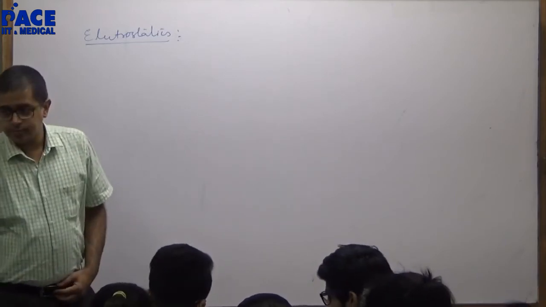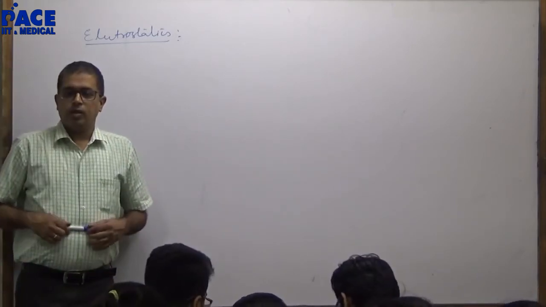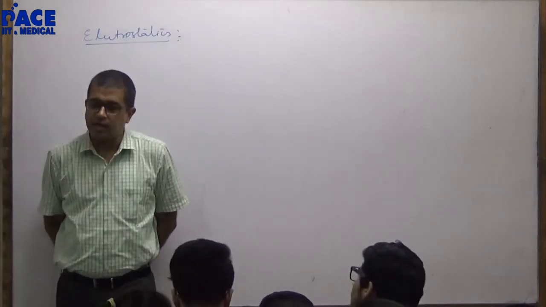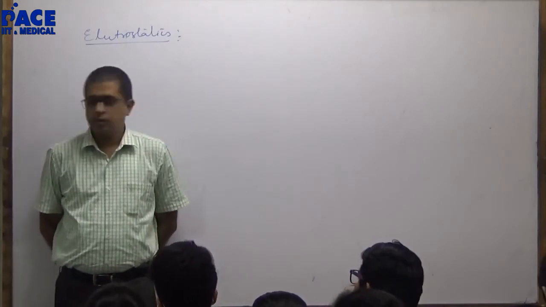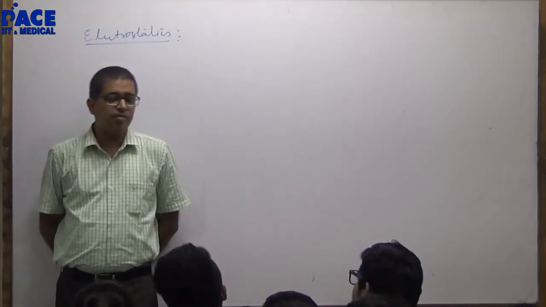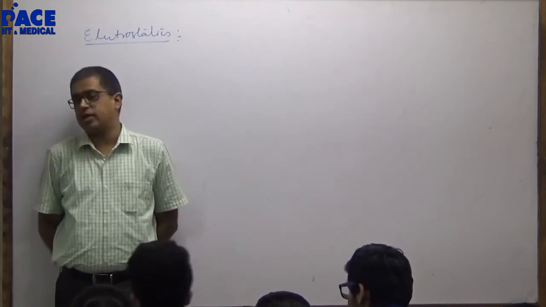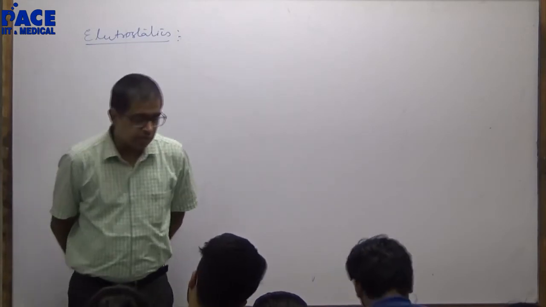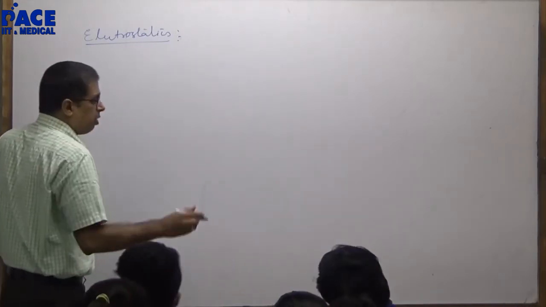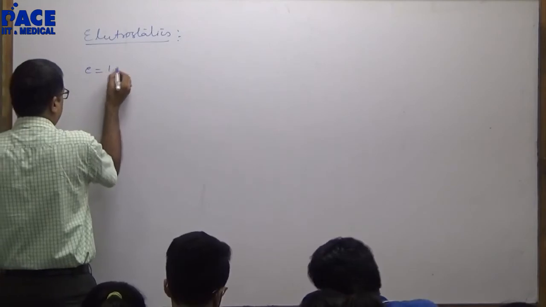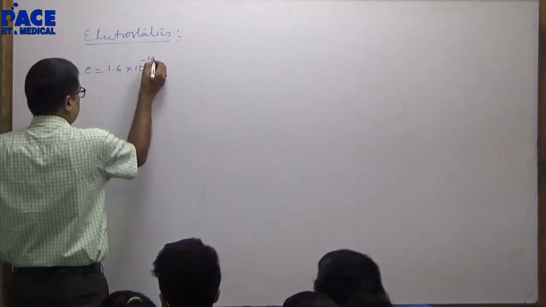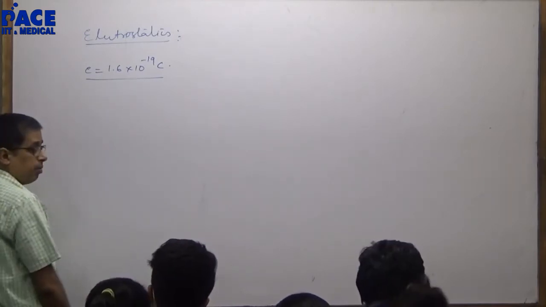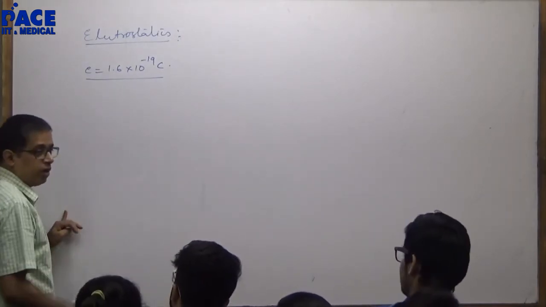Now listen. Whatever was mass in gravitation is charge in electrostatics. The only difference is I will have a positive and a negative charge in electrostatics. In mass, I have only one mass, no positive and negative mass. So the minimum amount of charge I can give to a body is 1.6 into 10 raised to minus 19 coulomb. Minimum amount of charge I can give, positive or negative.